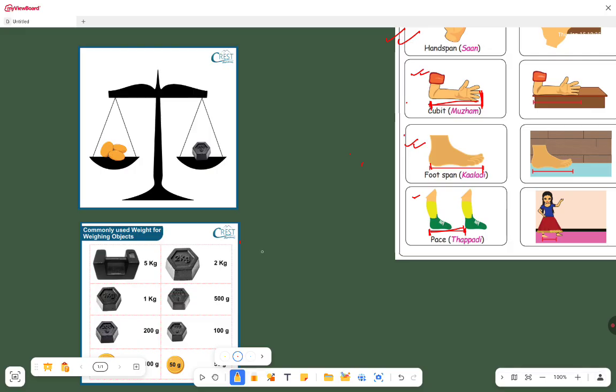If your father goes, the amount of potato will also be the same. If your mother goes, the amount of potato will be the same. That means if I measure the commodity with a standard weight or standard unit, then the value will be the same for all people. So that is why these are called standard units.